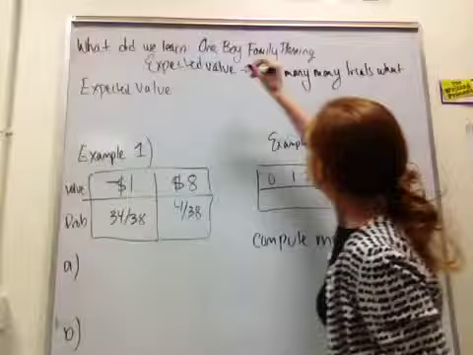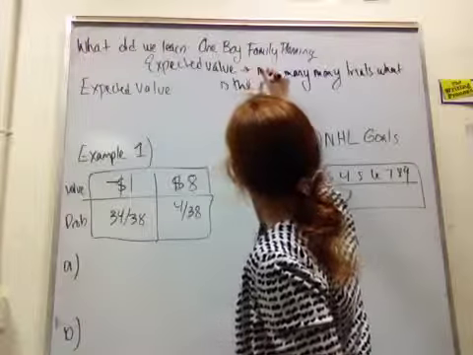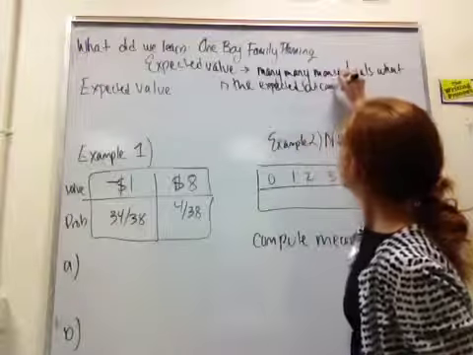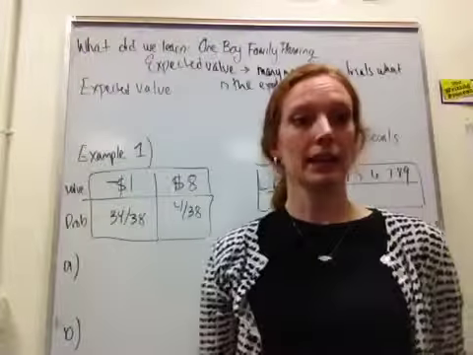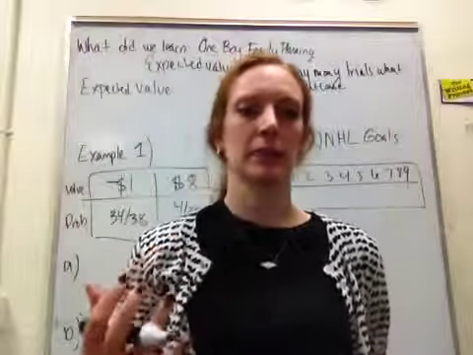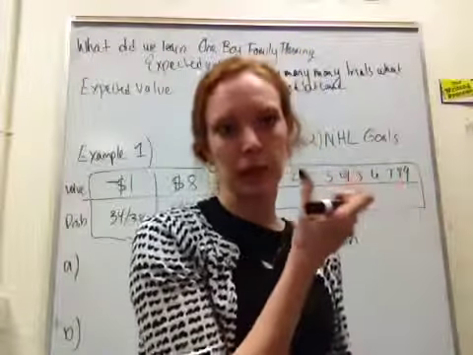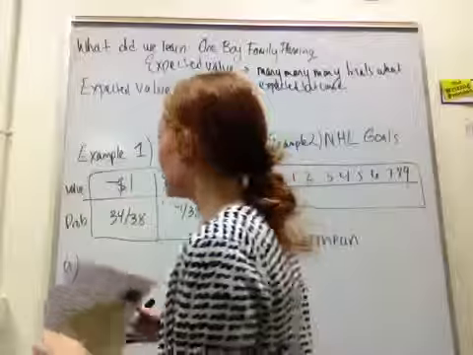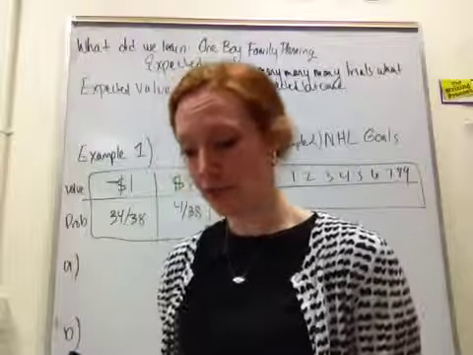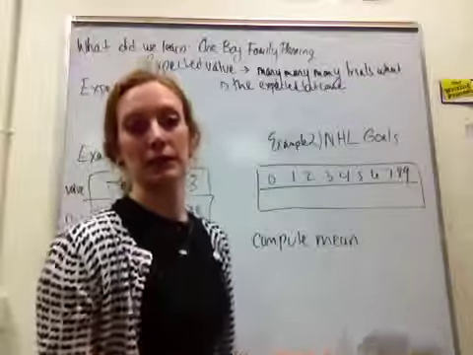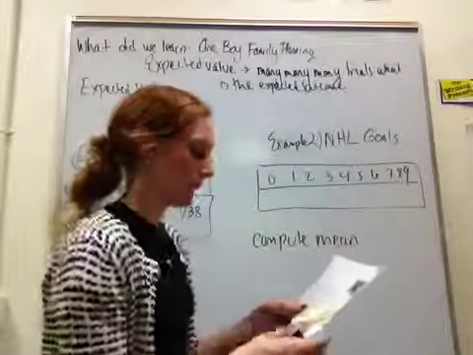What is the expected outcome? Right? And we ended up with, after many trials, the expected outcome was that we expected that family to have 2 kids per family. The definition of expected value, right, after many trials, what is the expected outcome, what is the expected value, and we can use that in probability cases.